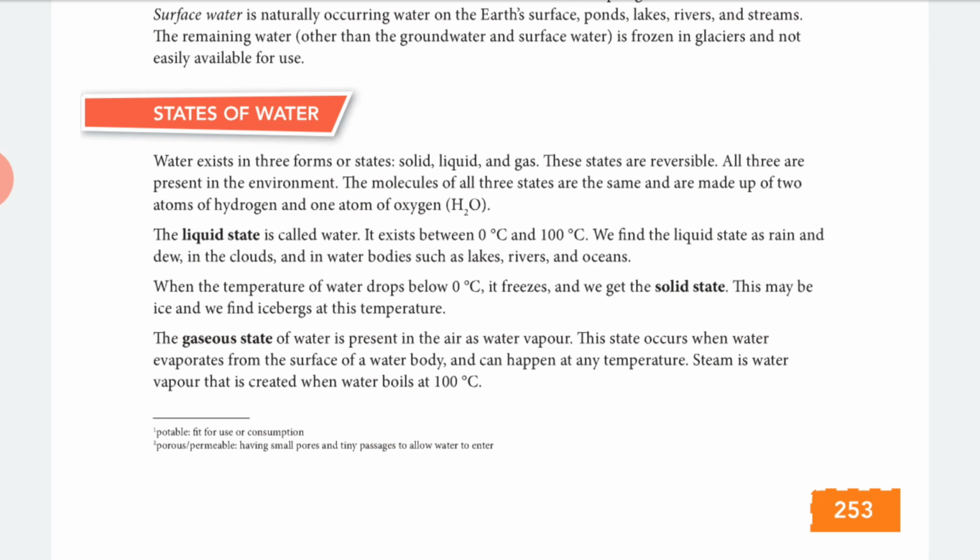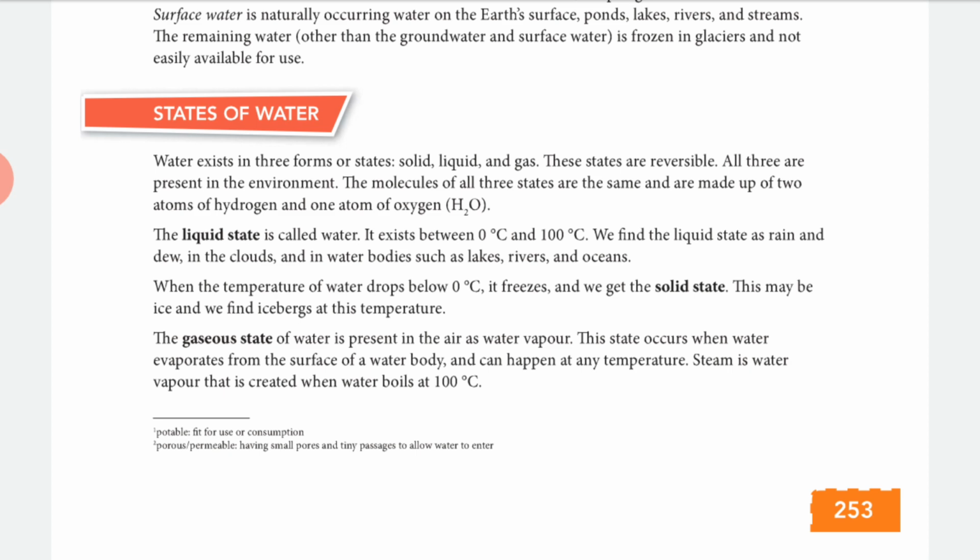Liquid state. Below 0 degrees Celsius, water is converted into ice, but when the ice, the solid, reaches 0 degrees Celsius, it will be converted into liquid. It starts to melt, right? This is called melting of ice.